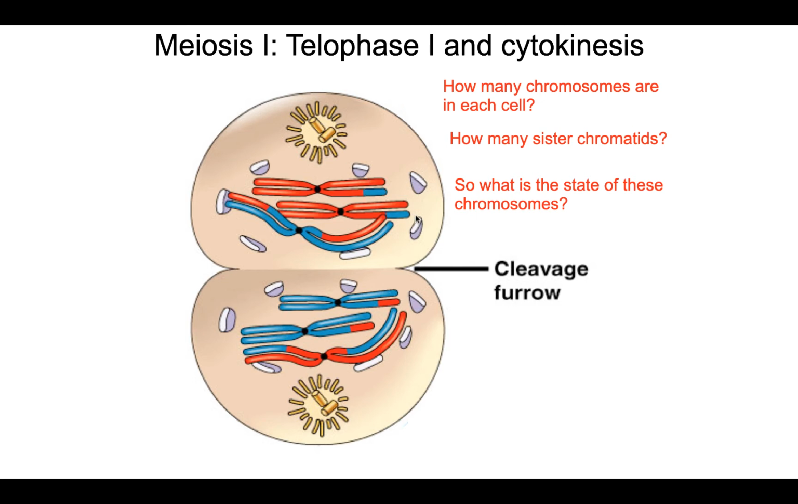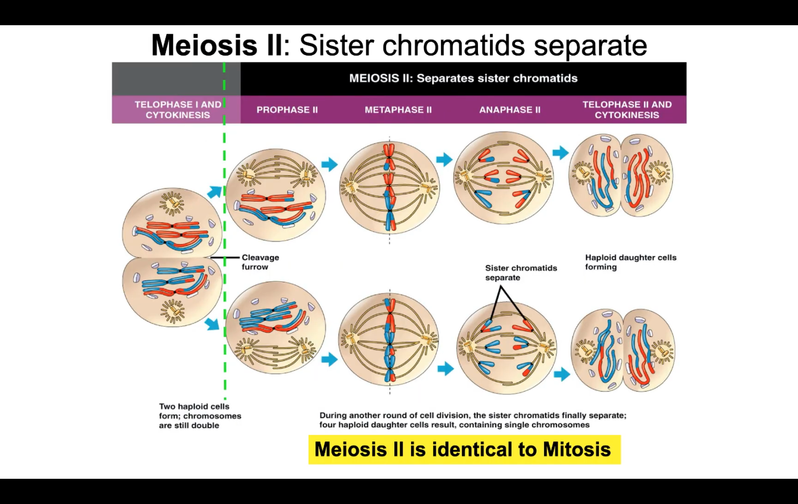So what is the state of these chromosomes? Well, in this cell and in this cell, we're now at haploid, because if you look at any given chromosome, you won't find its partner because its partner is in the other cell. So these are haploid. And then finally, the important answer to this question is that each one of these chromosomes that consists of sister chromatids is a duplicated chromosome, which means those sister chromatids need to be separated. And that is the job of meiosis II.